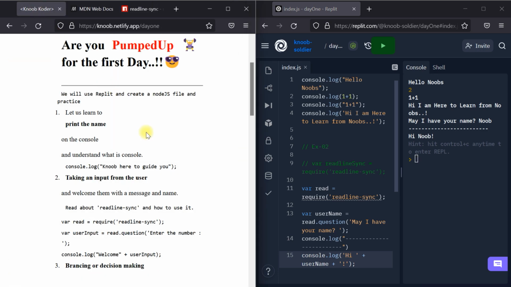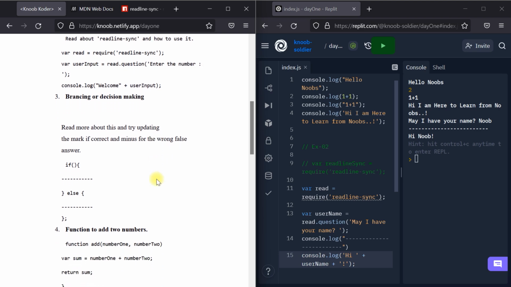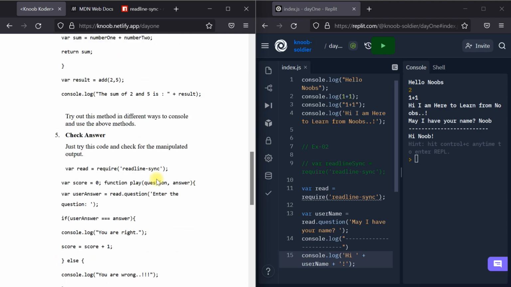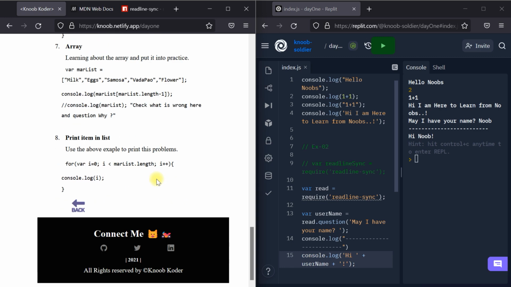Let's go back to branching or decision making, read more. I hope for today we shall wind up here, and next time we shall continue.